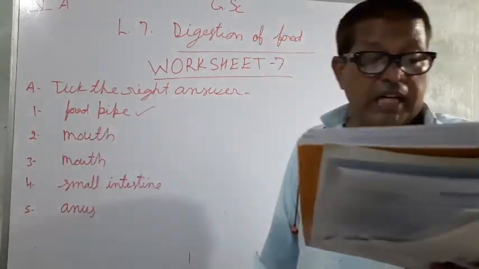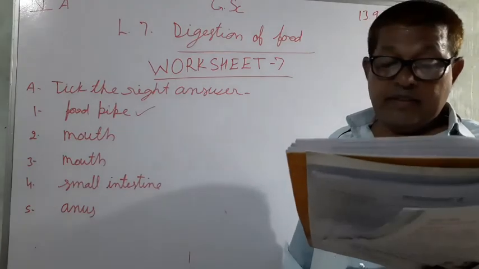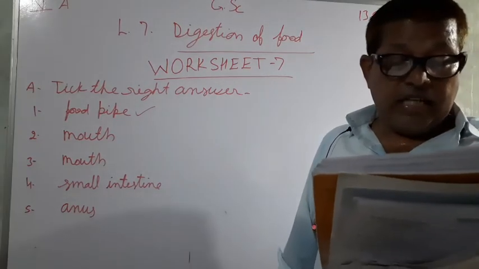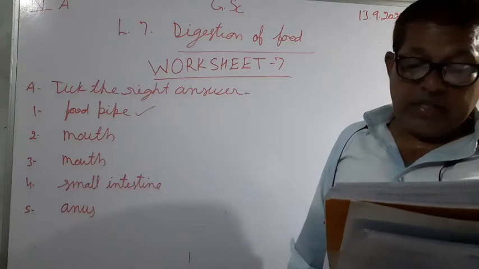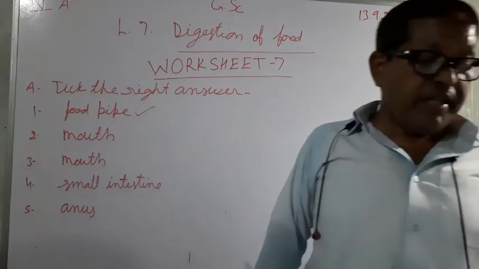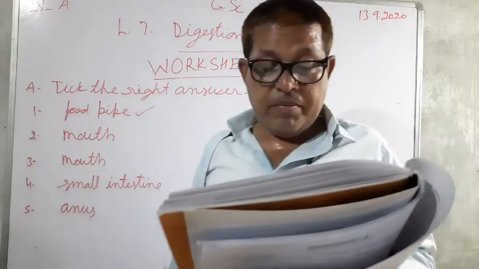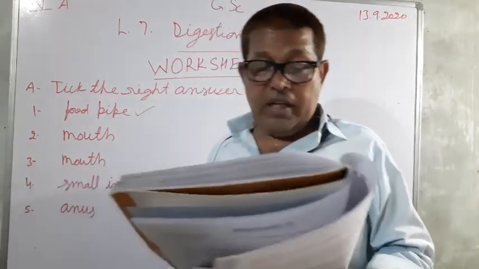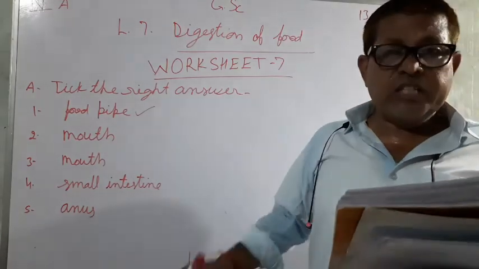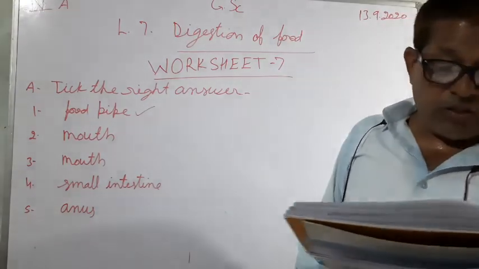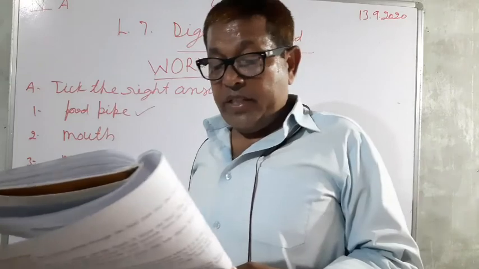Now second, saliva is present in, three options are there: mouth, liver, and the pancreas. Pancreas produces digestive juice, liver produces the bile, while mouth has the saliva. Saliva also helps with the digestion. But saliva is present in the mouth.